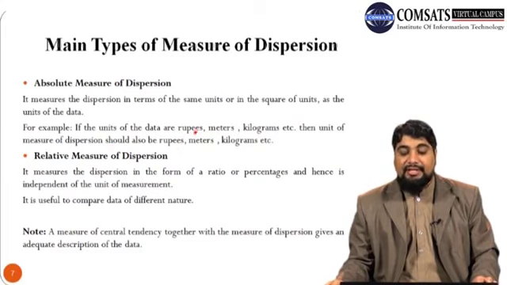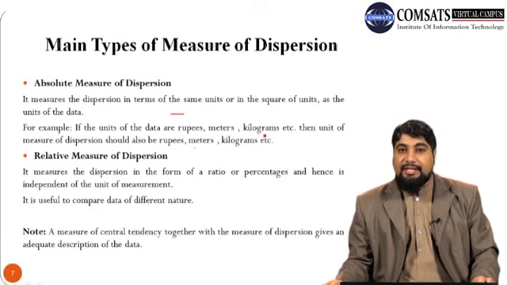That is, if the data is measured in rupees, then measure of dispersion should also be measured in rupees. If the unit of data is in meters, then measure of dispersion should also be measured in meters. Similarly, if the data observations are measured in kilograms, then the unit of measure of dispersion should be same, that is kilogram.